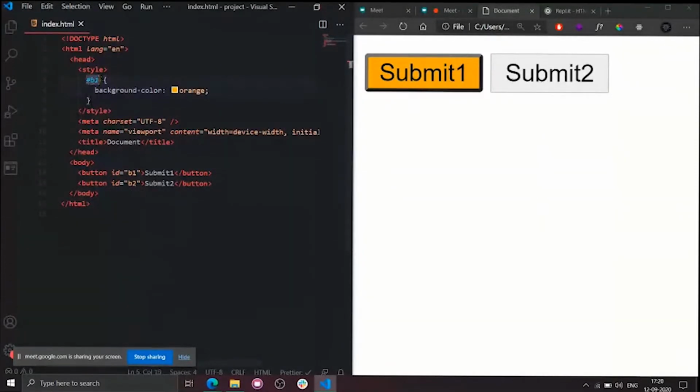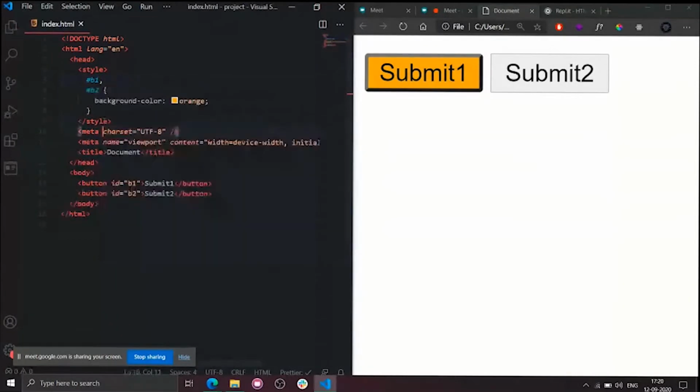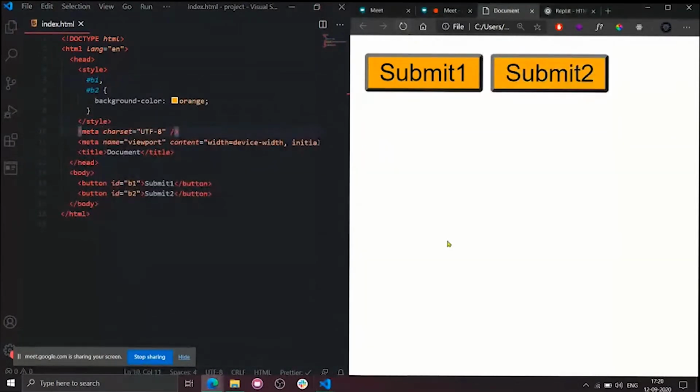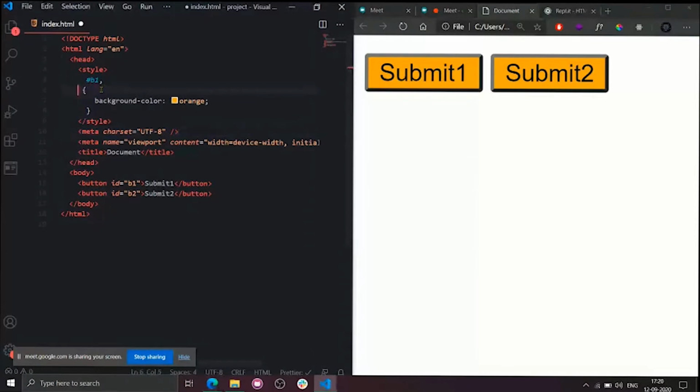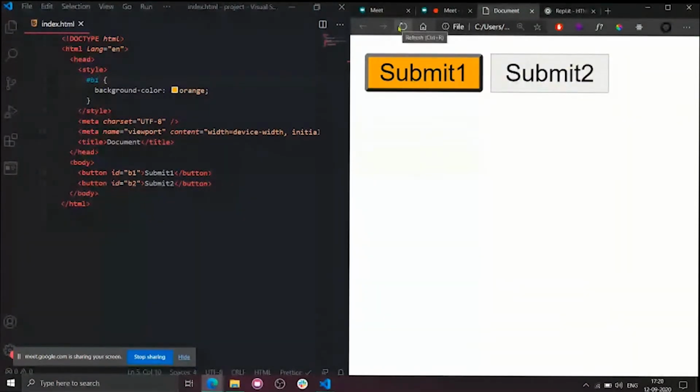So I simply need to add comma hash B2 as well. Now see what will happen whenever I save it. As you can see, now the styles are applied to both button tags. I simply wrote hash B1 for this sake. Whenever I change this, this will happen. So this is how internal CSS works. I will show you later how we can convert internal CSS into external CSS.